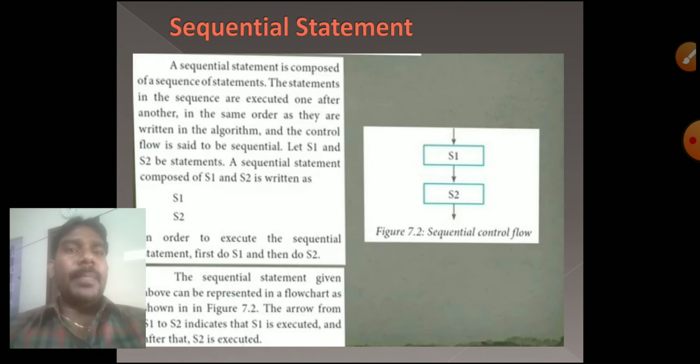First one is the sequential statement. Sequential means one by one. Here S1 and S2. First, which one executes? The S1 statement will execute, and after that S2. This is called a sequential statement. Order wise, it executes one by one after another. Only two statements are there, S1 and S2. First S1 executes, then S2 executes.